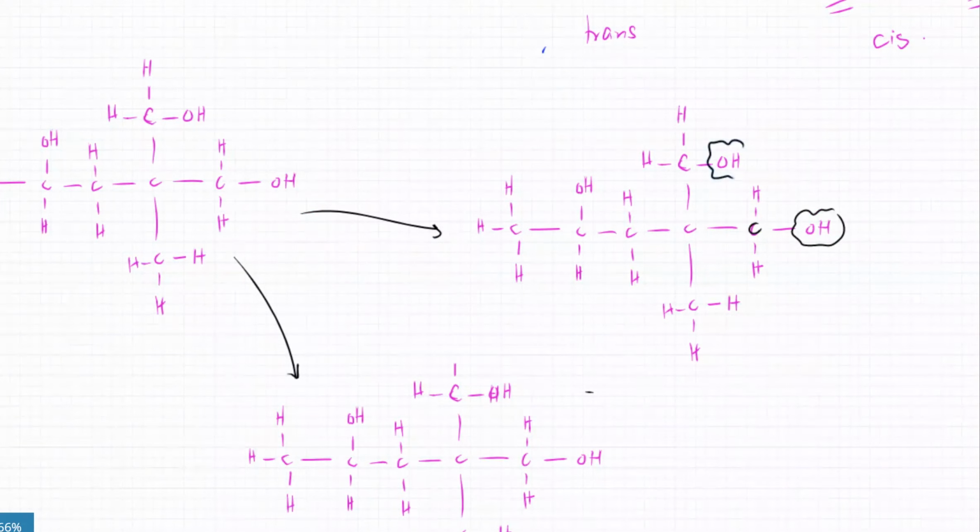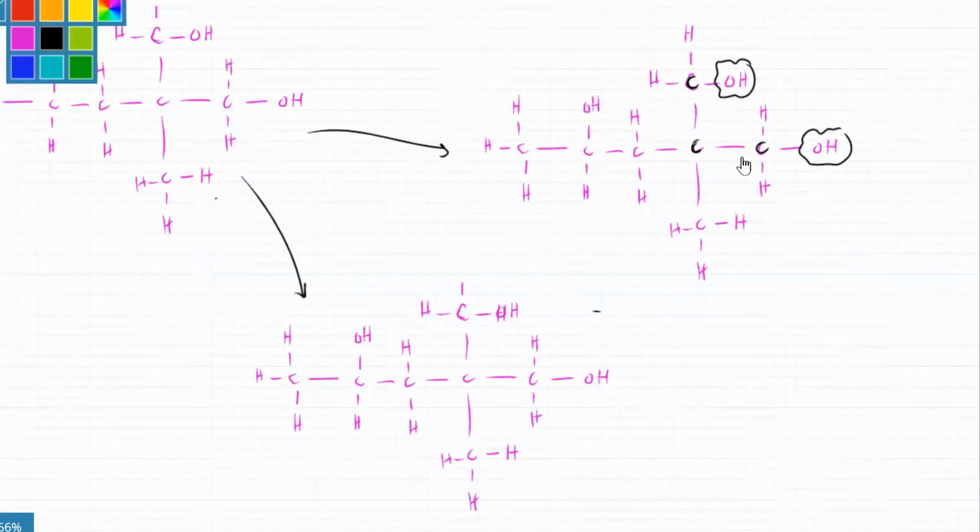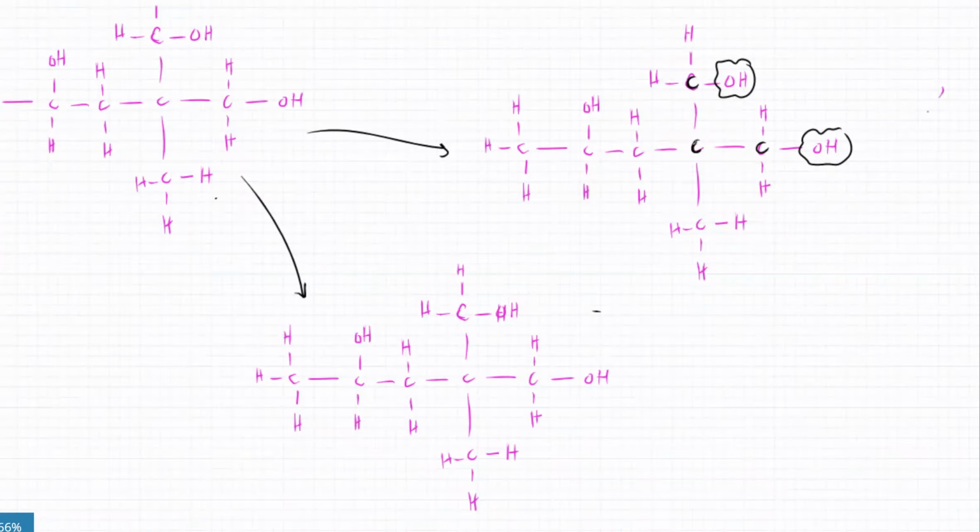What about this OH? OH would be lost from one of the carbon atoms and H would be lost from the neighboring carbon atom. And again, the same issue. The neighboring carbon atom has no H atoms. So that means there's not going to be any dehydration in this case. Is this clear? Anna, Hania, is this clear? Yes, sir.